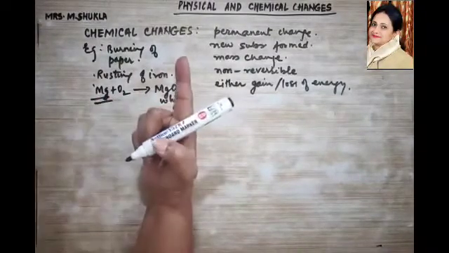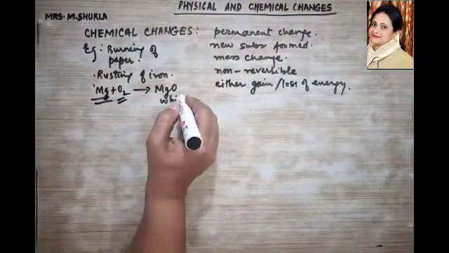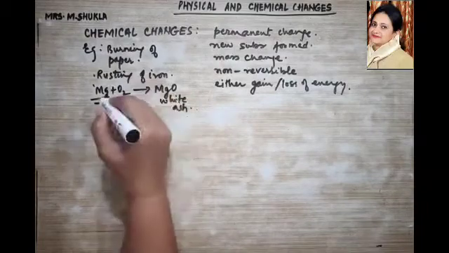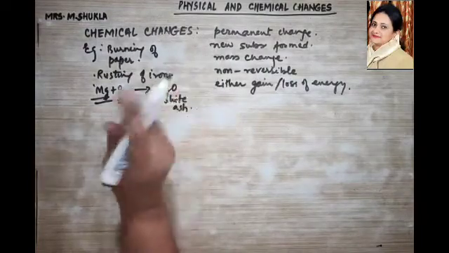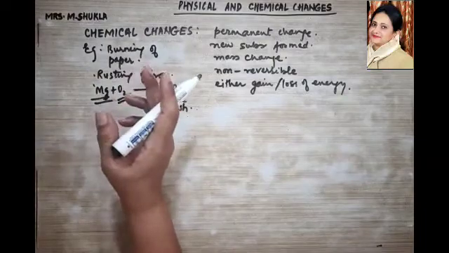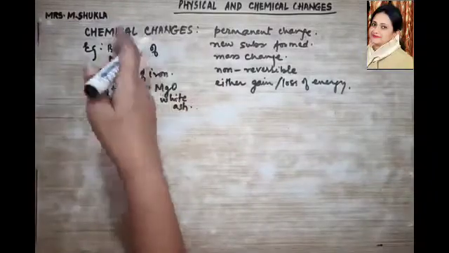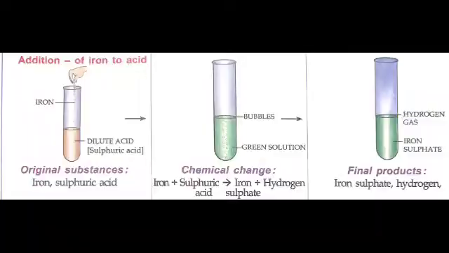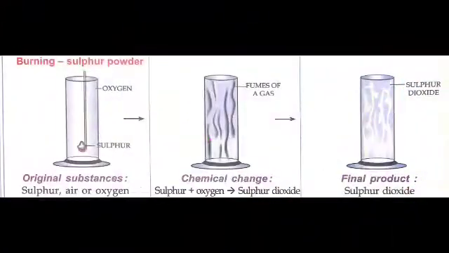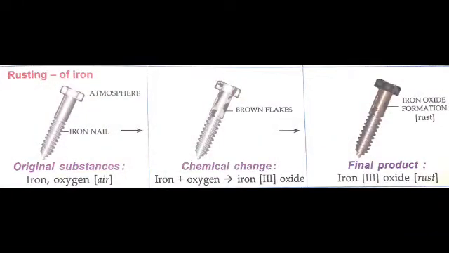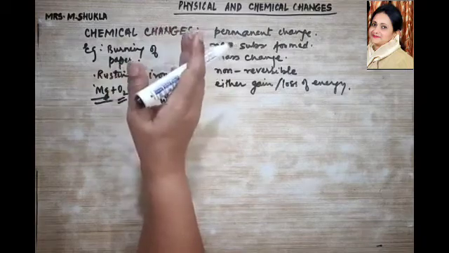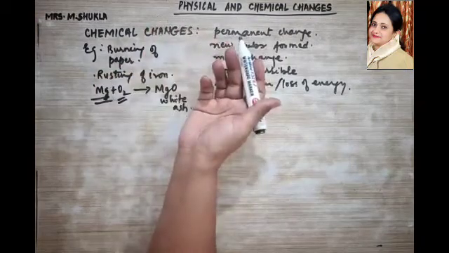So magnesium, it is a ribbon. In the presence of oxygen, it is giving you an ash. From this you cannot get back your magnesium. So this is again a chemical change. Another example, your milk turning into curd. From curd, can you get back your milk? No, not possible. So that is again a chemical change. So I hope with so many examples, it's very clear the difference between what is a chemical change and what